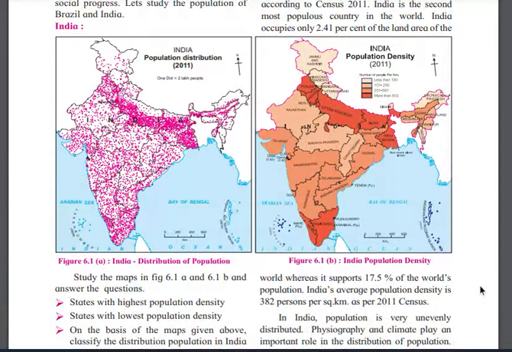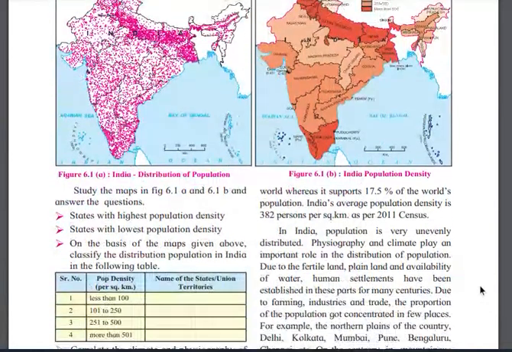If I talk about India's average population density, it is per square kilometer. You can take a tile of a square meter also, then you can say per square meter, in each square meter there will be approximately 400 people standing in that area, right? 382 will be standing in that area. This is the average population density of India, right?